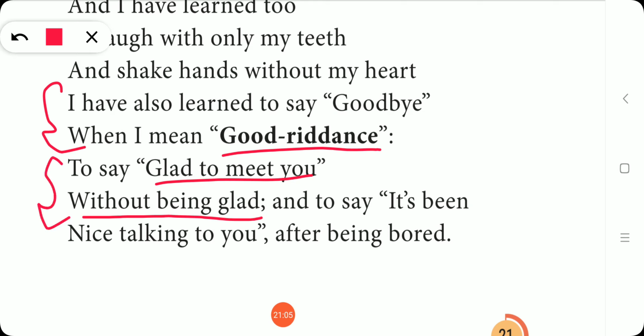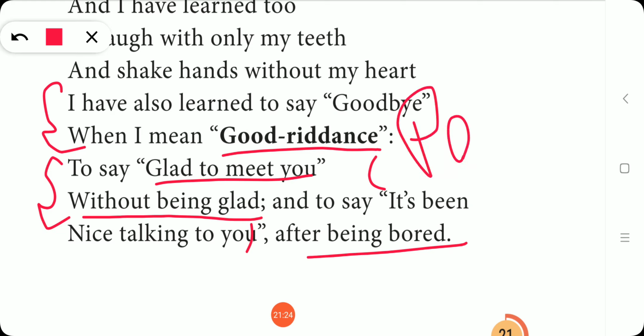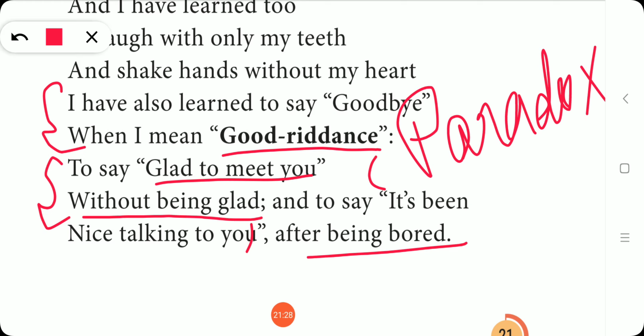Next one, "It's been nice talking to you after being bored." Really, the speaker is bored of talking to him, but we will be telling it's been nice talking to you. So these two are contrasting. That's why the figure of speech in these sentences is paradox, P-A-R-A-D-O-X. Can you understand? So that's all the figures of speech in these lines.